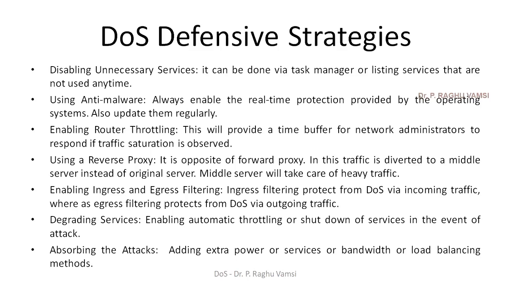So if you enable router throttling, it will provide a time buffer to the network administrator to respond, and the administrator will observe that congestion is increasing at the router level, that is, traffic saturation is about to happen there.